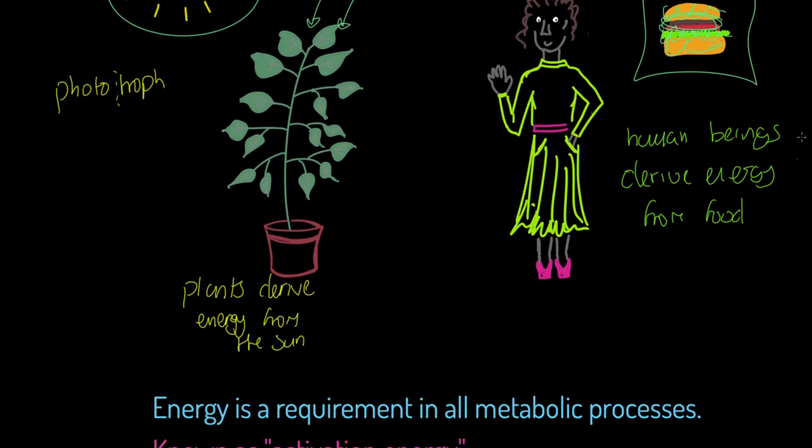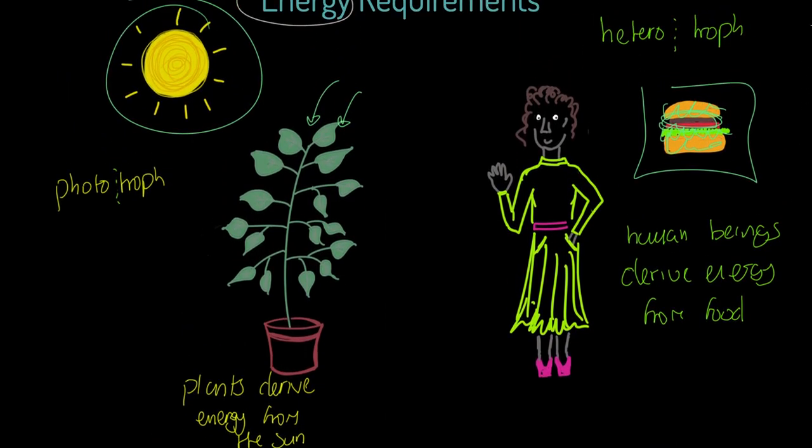Now, I want to take this further before we look at that terminology down there. Human beings derive energy from food. We agree. Now, this is in the form of chemical energy. This is your chemical energy store. Thinking about this in relation to your physics studies, we are taking from the chemical energy store. We're using a chemical energy store. And of course, we can convert this chemical energy store. We can take on, let's say, the nourishment that's in a burger, and we can convert it into other forms of energy.